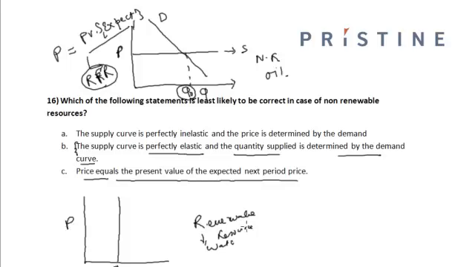So in case of renewable resources, the quantity that is demanded or the quantity that is supplied is totally dependent upon the supply curve. So whether the demand curve intersects at this point, at all the points, it will have the same quantity. The same quantity will be supplied, that is equal to Q naught. So the supply curve is perfectly inelastic is a case of a renewable resource, not the non-renewable resource. And hence the correct option is option A, which is not a characteristic of a non-renewable resource.